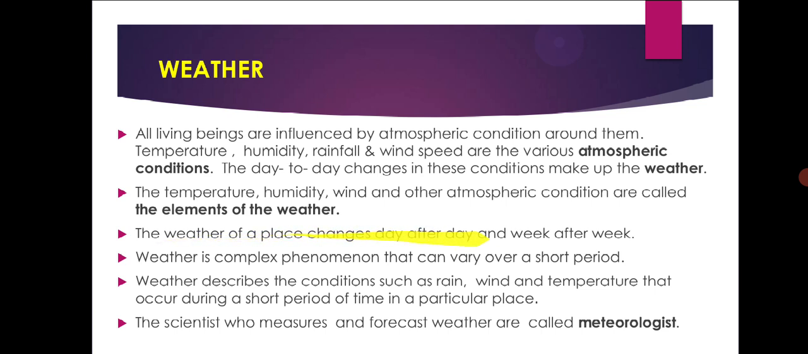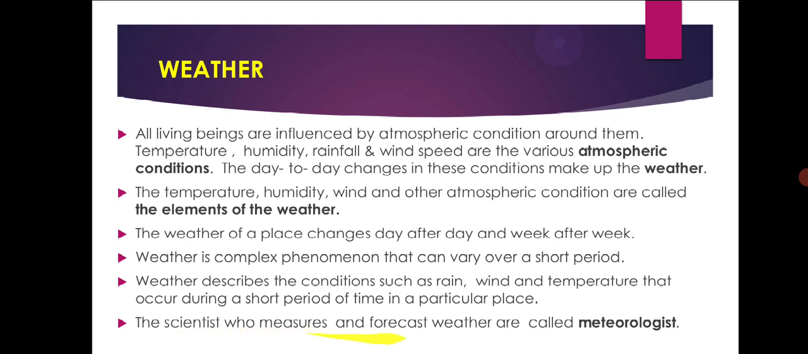The weather of a place changes from day to day and week to week. Weather is a complex phenomenon that can vary over a short period. Weather describes the conditions such as rain, wind, temperature that occur during a short period of time at a particular place.